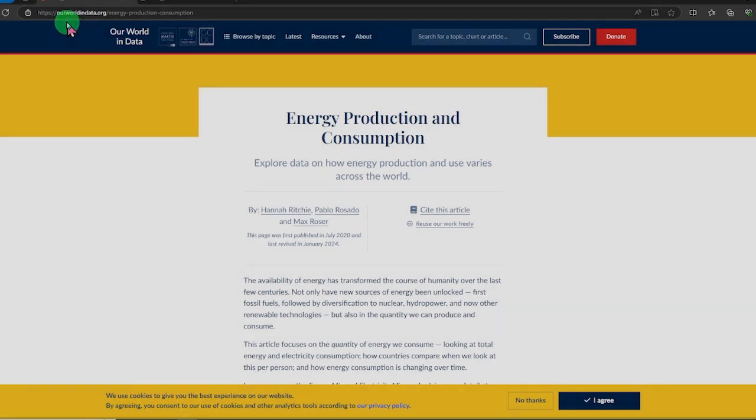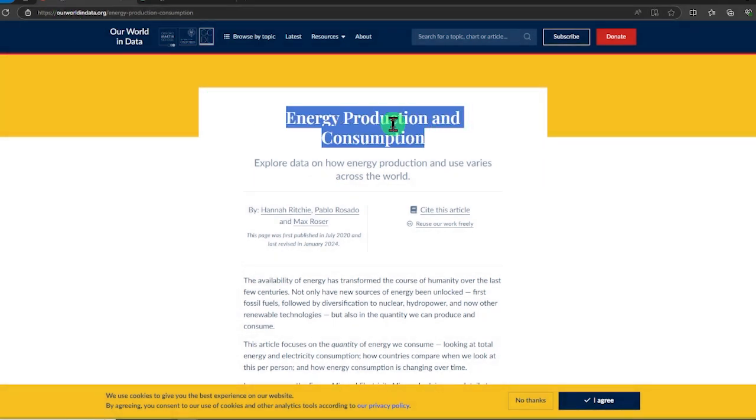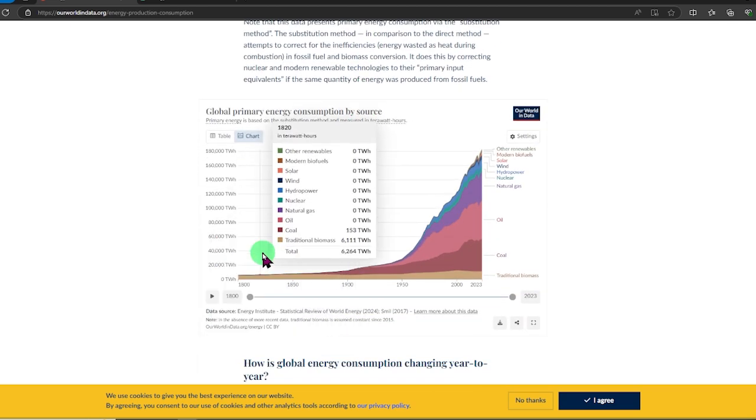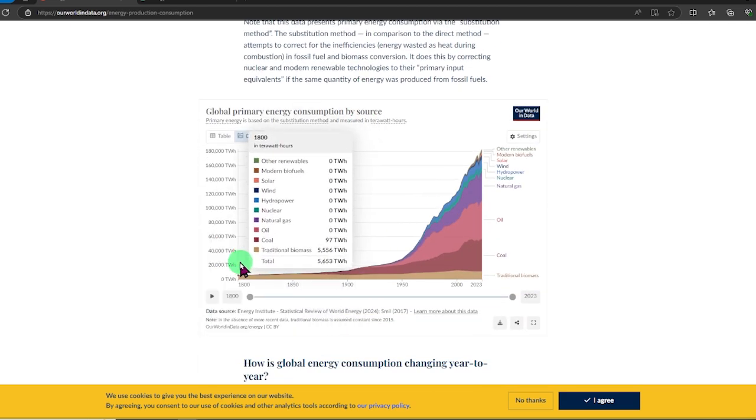This website right here is called ourworldindata.org. As you can see, energy production and consumption. This is basically just an article, but it is pretty cool. This chart right here shows all the way back in the 1800s in terawatt hours.